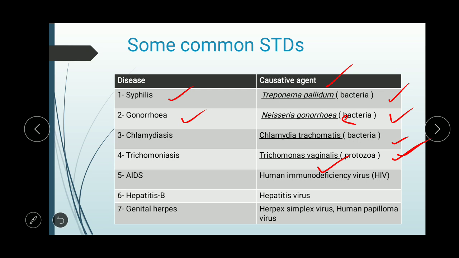Then comes AIDS, that is acquired immunodeficiency syndrome. All of you might know this. It is caused by HIV, that is human immunodeficiency virus. So this is a viral STD. Then comes hepatitis B. This is a sexually transmitted disease caused by the hepatitis virus. There are several hepatitis viruses, A, B, C, D, E, and among them hepatitis B is sexually transmitted. And genital herpes is caused by herpes simplex virus and human papilloma virus. So these three diseases, that is AIDS, hepatitis B, and genital herpes, are the viral STDs. They are the sexually transmitted diseases that are caused by viruses.